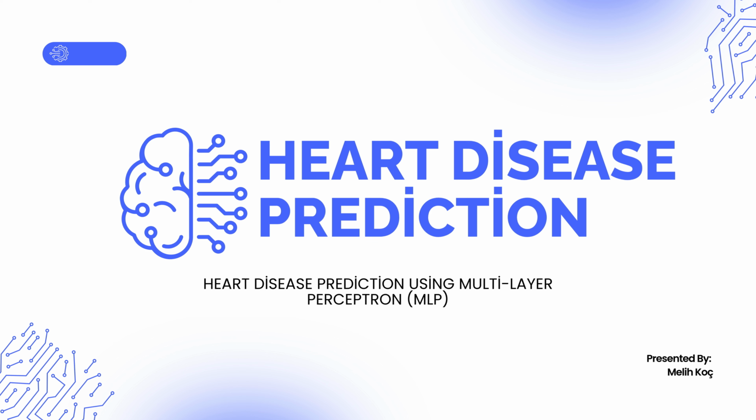According to the World Health Organization, cardiovascular diseases are the #1 cause of death globally. Early diagnosis is crucial but often complex. My goal in this project is to answer a critical question. Can we use artificial intelligence to assist doctors in diagnosing heart disease using standard clinical data? To answer this, I built a binary classification model using deep learning.